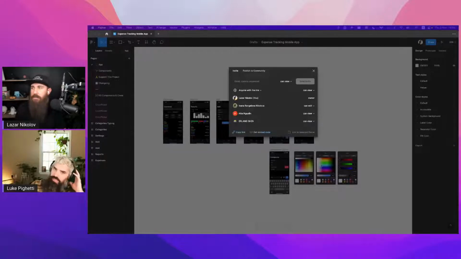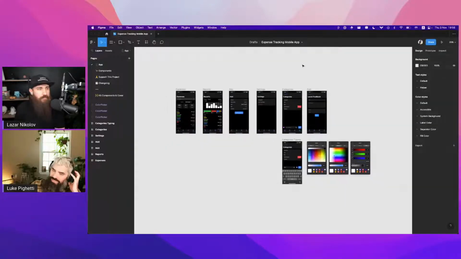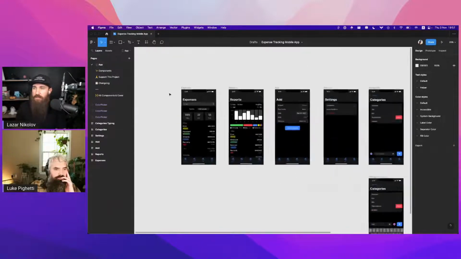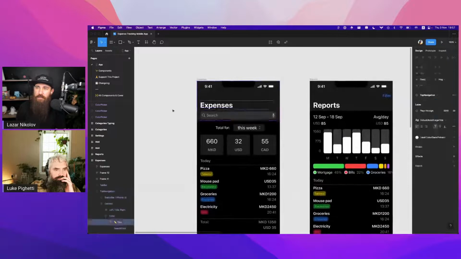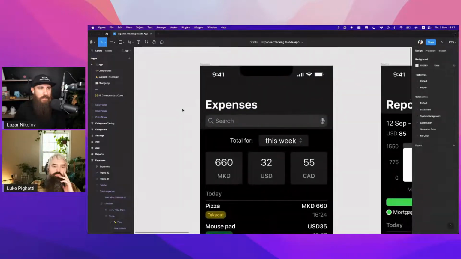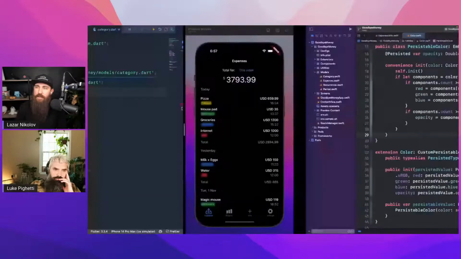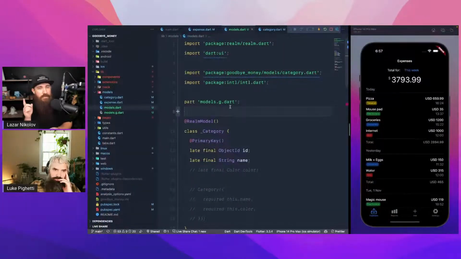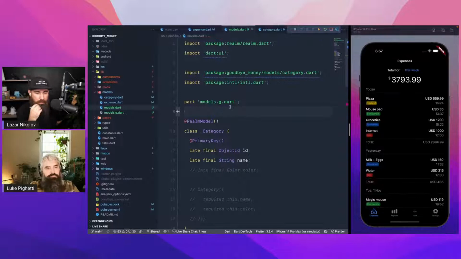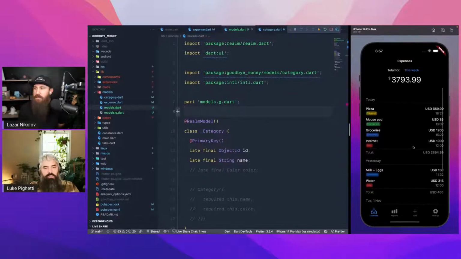I'm glad that you did the design and are working off of it, because that makes a big difference for sure. Yeah, totally. I mean, there are some changes, right? Here's the first change: the large iOS title. I couldn't achieve that here. I could if I used the, what was the package? Sliver? No. Title bar sliver, something like that. Something sliver, yeah. But I didn't want to make this whole thing scroll. I just wanted to make this part scroll, right?